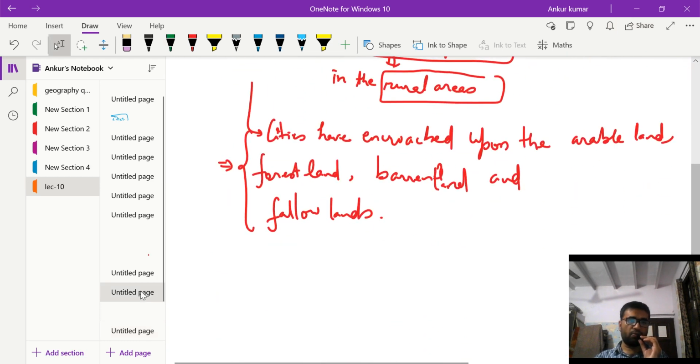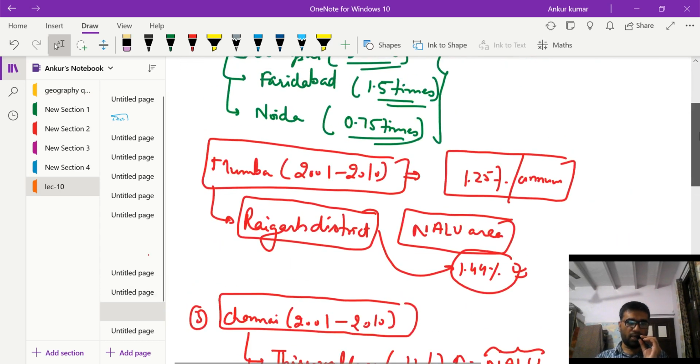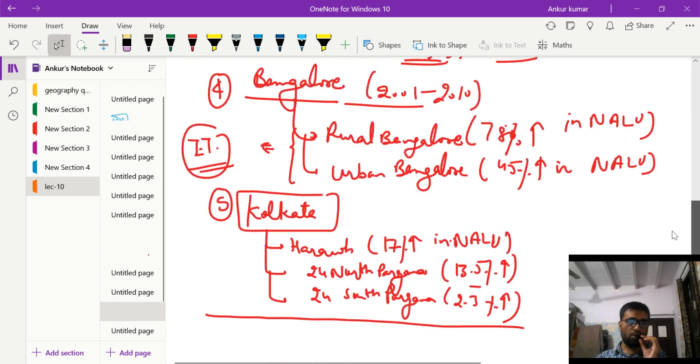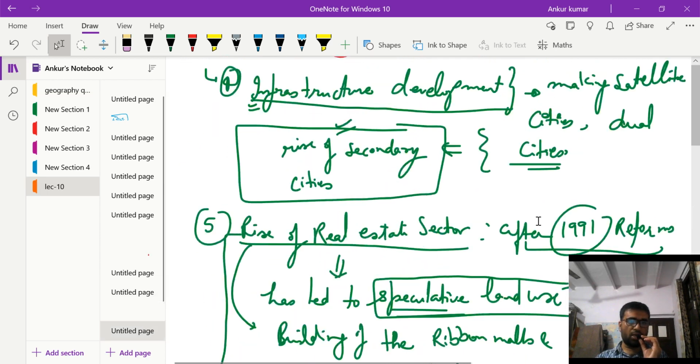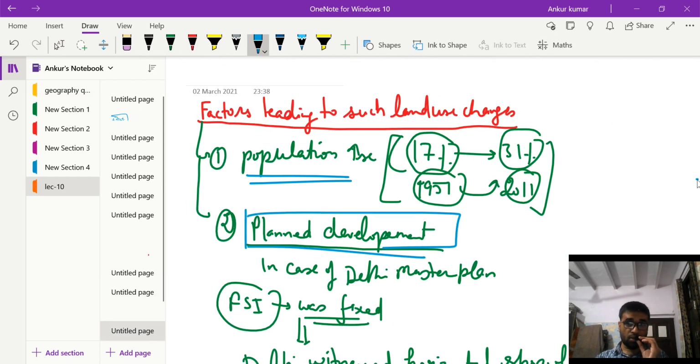And then we saw some figures and facts, how Mumbai, Delhi, Bengaluru and Chennai are expanding in the region. And then we saw the reasons for this expansion. The first reason was the population increase. The second reason was the planned development that was undertaken.